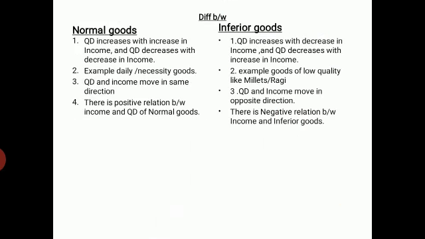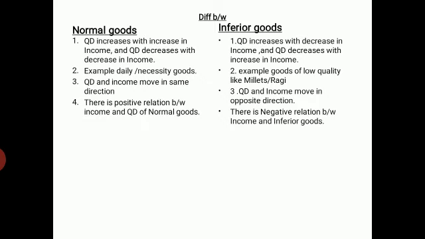Difference between normal goods and inferior goods. First point in this, quantity demanded increases with increase in income and quantity demanded decreases with decrease in income. Such goods are called normal goods. Firstly, you are writing the meaning of normal goods. That is, when your income increases, the consumption of goods increases. When your income decreases, consumption of goods decreases, and such goods are called normal goods.